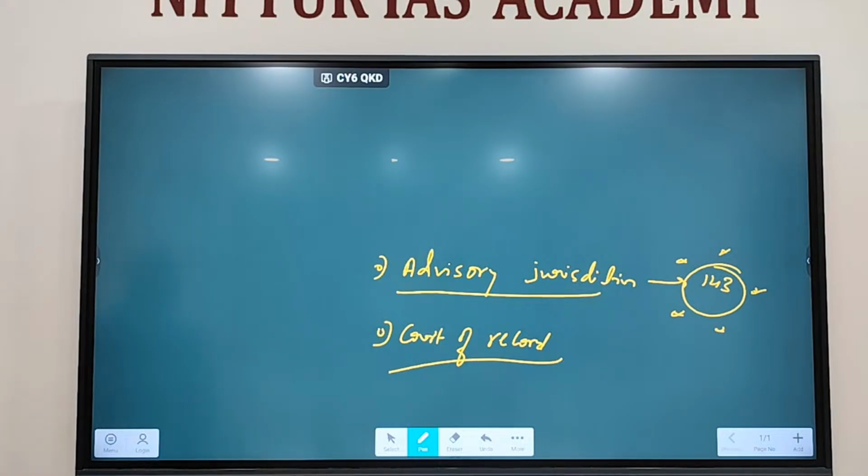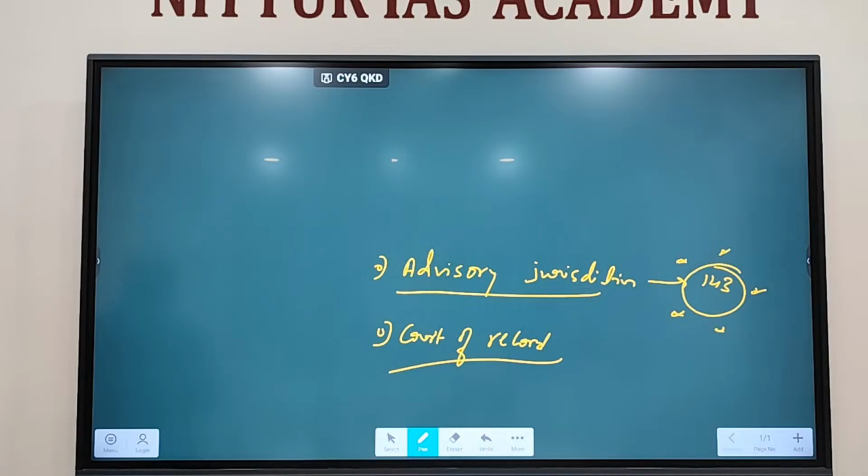And at the same time, the Supreme Court has the power to correct its own judgments. As a court of record, it has the power to correct its own judgments. Getting my point, right? If the Supreme Court has given judgment today, then in some other cases, the Supreme Court can correct its own judgments. Related to Constitution, we hear about Keshavananda Bharati case, Minerva Mills case, right? These are all the corrections done by the Supreme Court from time to time.